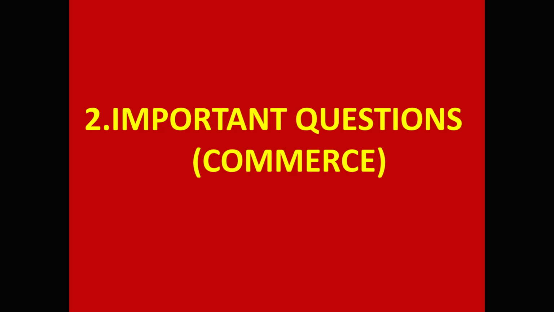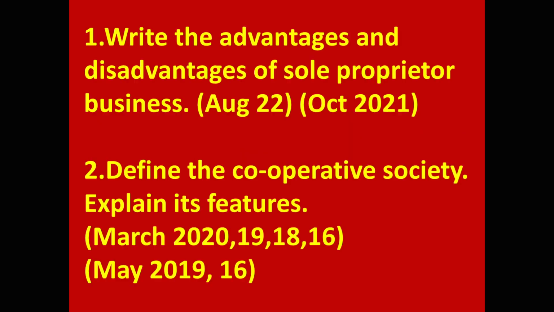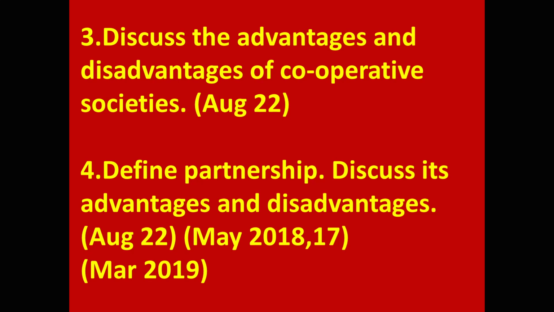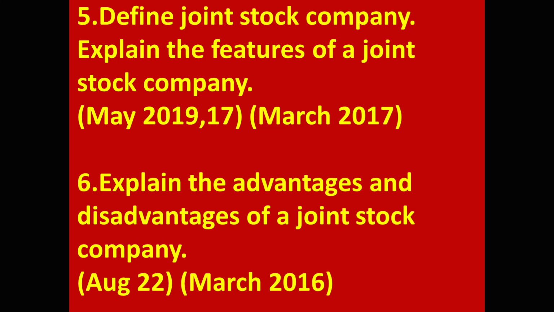Now come to the second topic, important questions from commerce part. First, 10 marks. First question is, write the advantages and disadvantages of sole proprietorship business. In brackets, you can see the years in which this question came in public examination. Second, define the cooperative society, explain its features. Third, discuss the advantages and disadvantages of cooperative societies. 4. Define partnership, discuss its advantages and disadvantages. 5th, define joint stock company, explain the features of a joint stock company.